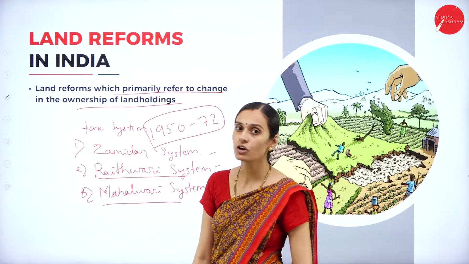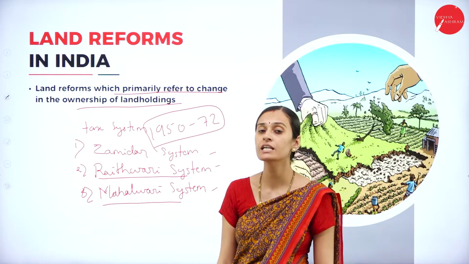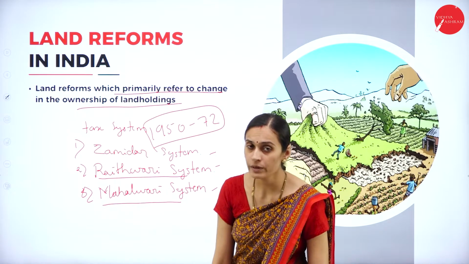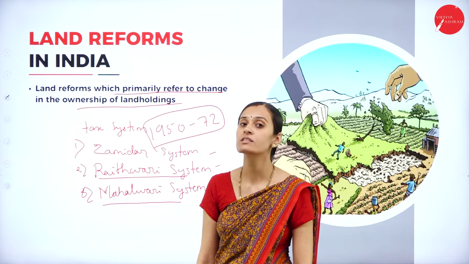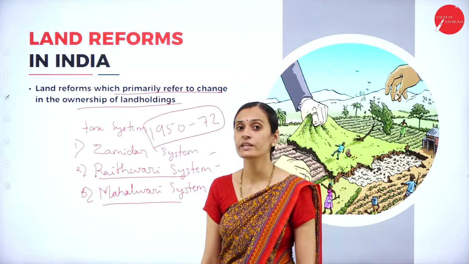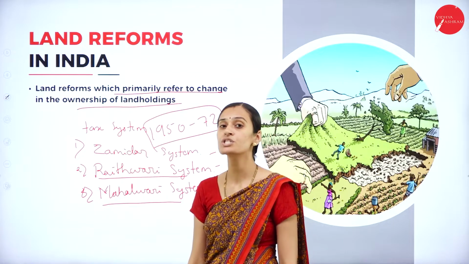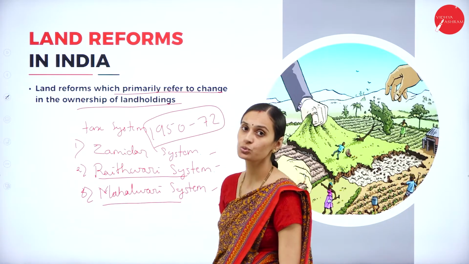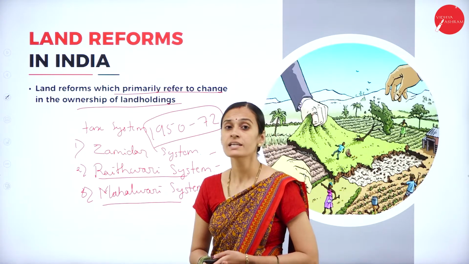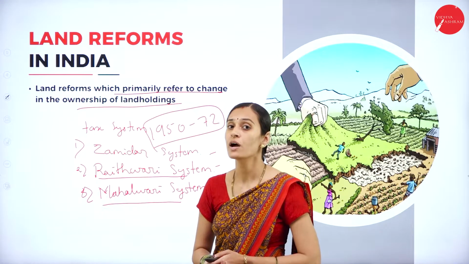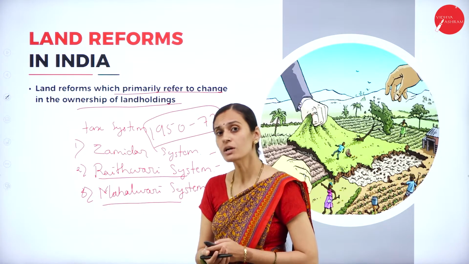After independence, during the period of 1950 to 70, the government introduced land reforms. According to the land reforms, the tiller became the owner of the land. It refers to changing the ownership of land holdings to the tenants. So these are the land reforms. What are the objectives of land reforms? It is nothing but a redistribution of land to tillers.